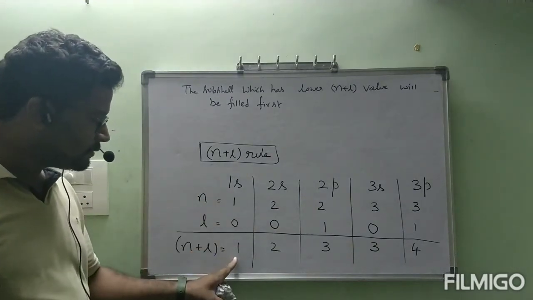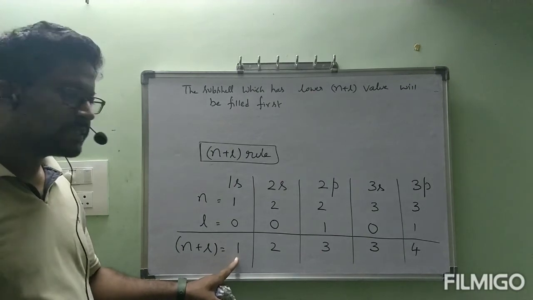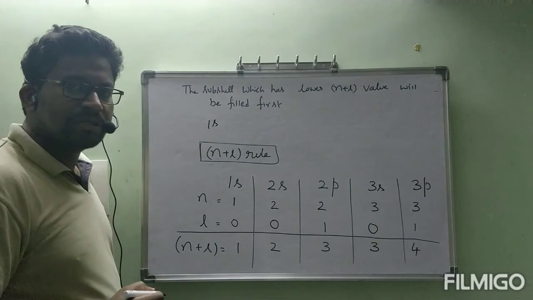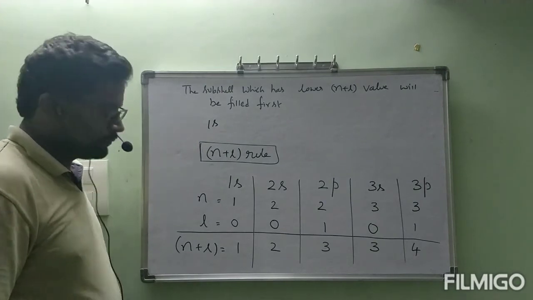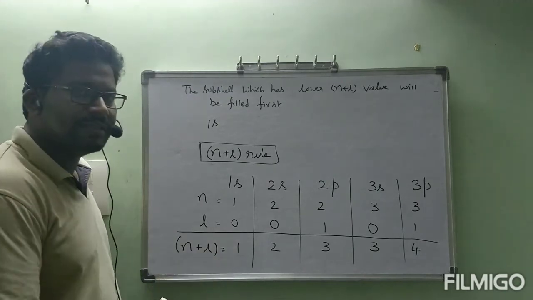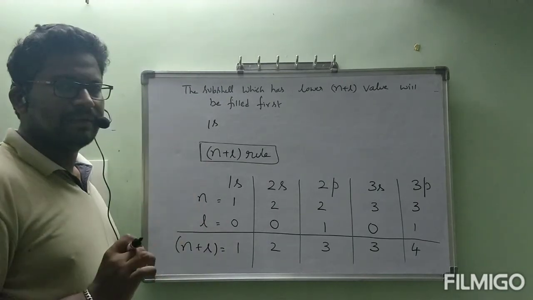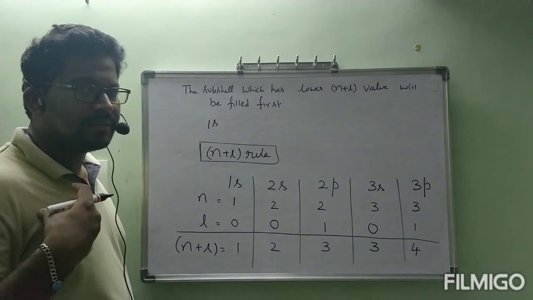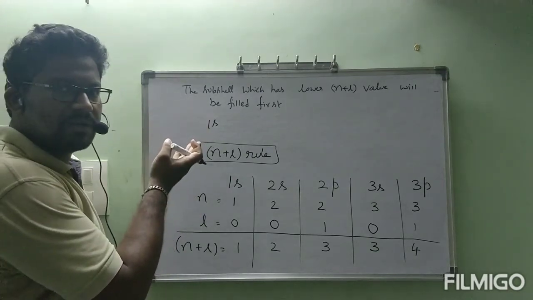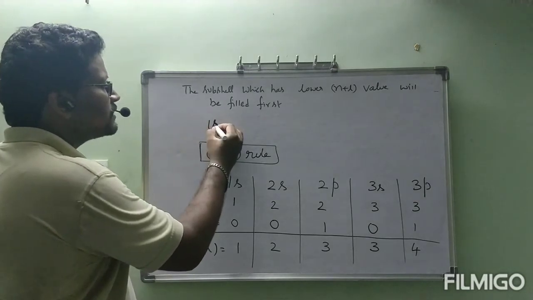1s. The first electrons will be entering into 1s, because it has the lower n plus L value, no? A lower n plus L value is nothing but lower energy. Just like how we select the ground floor first, this is the first orbit only, no? So electrons will be entering into 1s first.